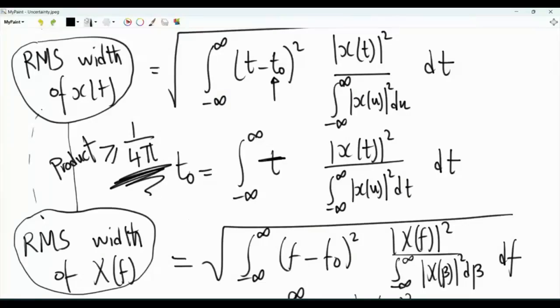Consequently, if we have pulses in time, and these pulses are made narrower, what will happen is that they spread. They have a larger width in frequency, and vice versa. We cannot have confinement in time and in frequency simultaneously. So this is the idea of the uncertainty principle.